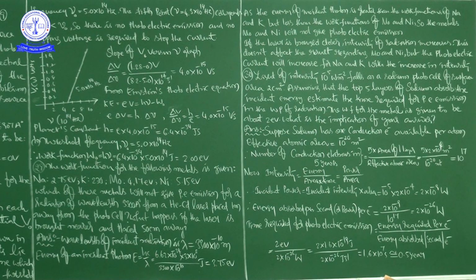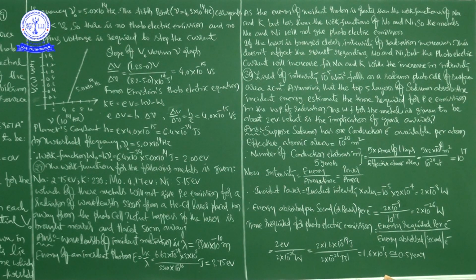E is equal to h nu, that is equal to hc by lambda. It is the h value, the c value, and the lambda value, 3300 into 10 to the power of minus 10. Okay. It is in joules. So you can convert into electron volts. I already told you 1 joule is equal to 1 by 1.6 into 10 to the power of minus 19 electron volt, right? If you convert this energy of the incident photon into electron volt, you will get 3.75 electron volt. Okay, right.